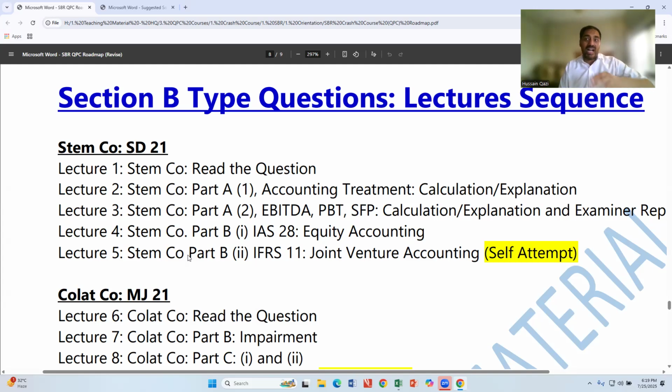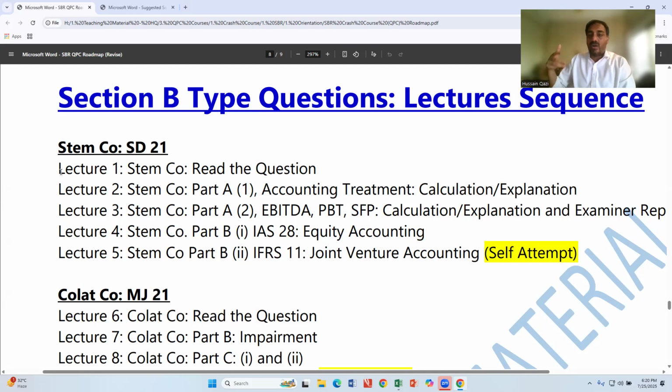After 45 minutes, out of 25 marks, maybe you were just able to attempt 16 marks, 17 marks, 10 marks, 8 marks, no worries. Take more time and complete the question. And after that, you need to refer to these lectures. For STEM company, I have split, or categorized, the lectures into 5 parts. These are small videos. Lecture 1 is about how to read the question, guidance about reading the question. That's about 15 to 16 minutes.